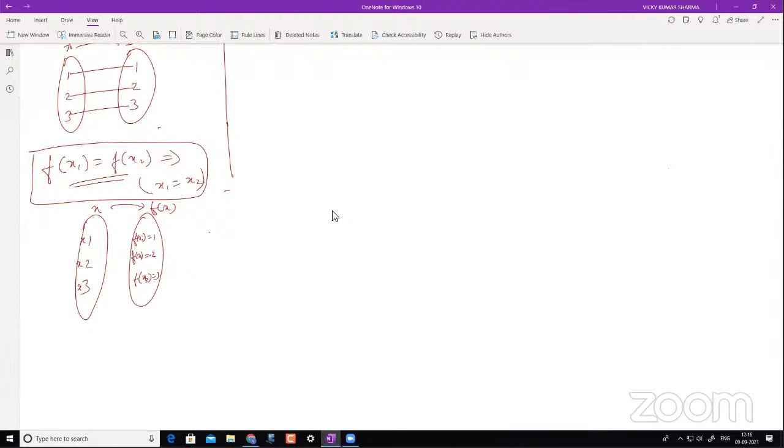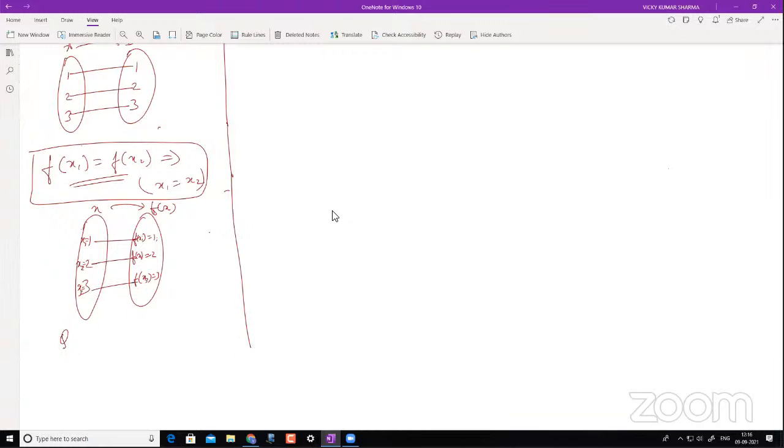Now you see, when f of x1 is equal to f of x2, when are they equal? Are any of these equal here? No, they are not equal, right? So in a simple way you can say that this has to be uniquely mapped. This is what it means. So it will be crude to understand.